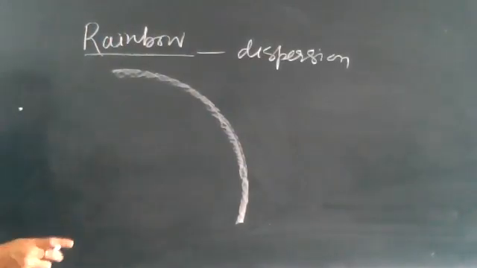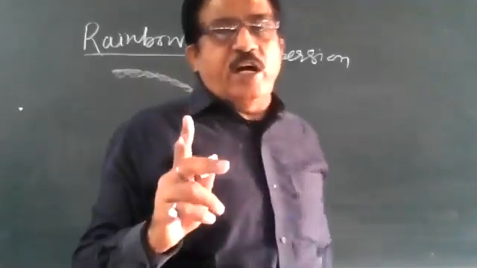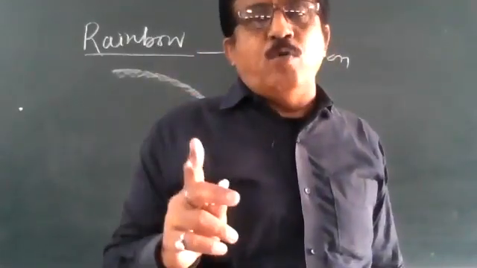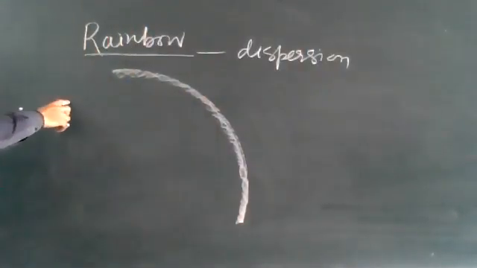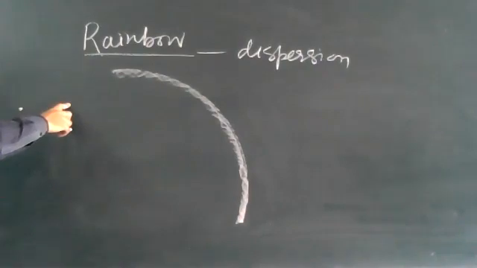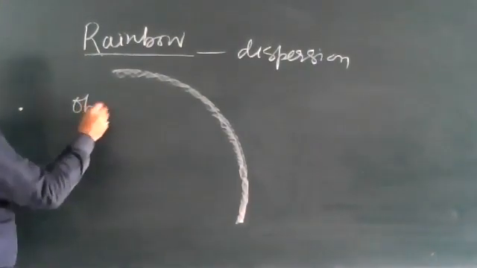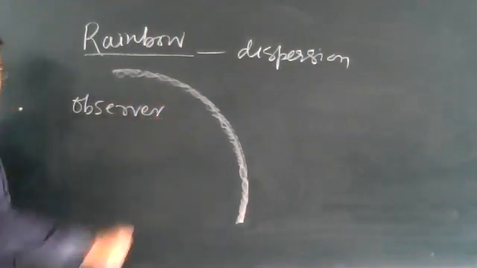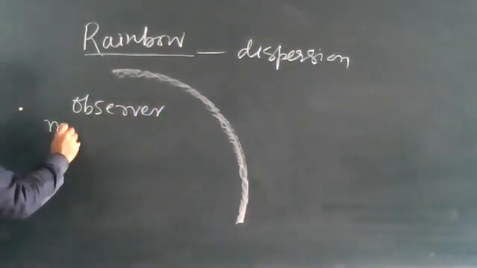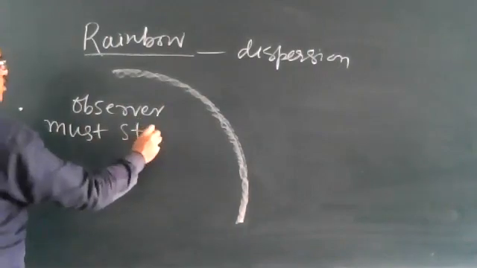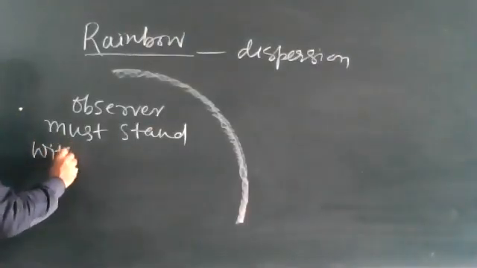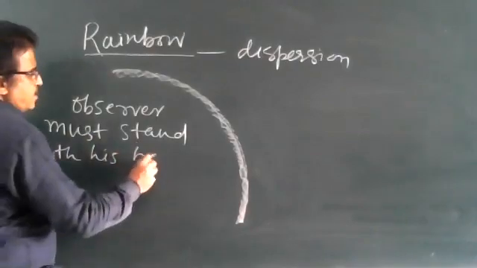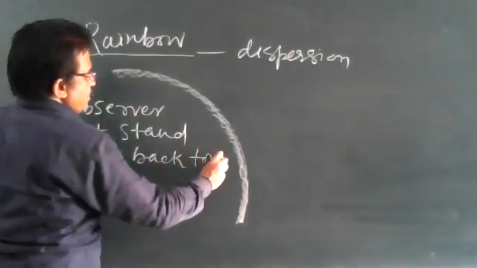The essential condition for observing a rainbow, write down, is that the observer must stand with his back towards the sun.